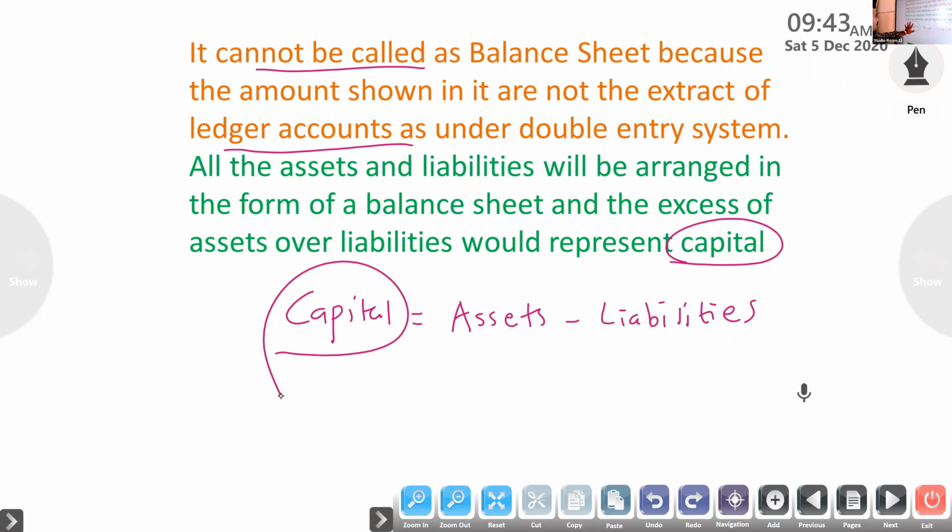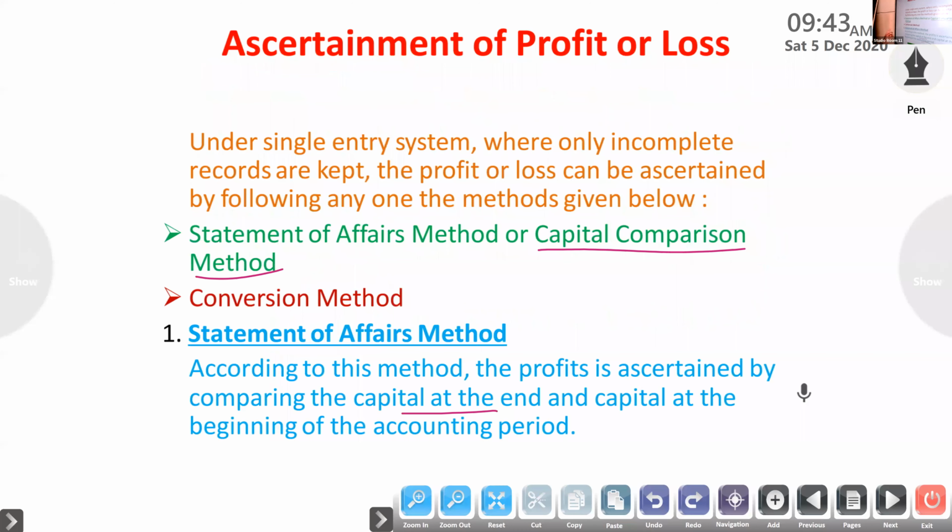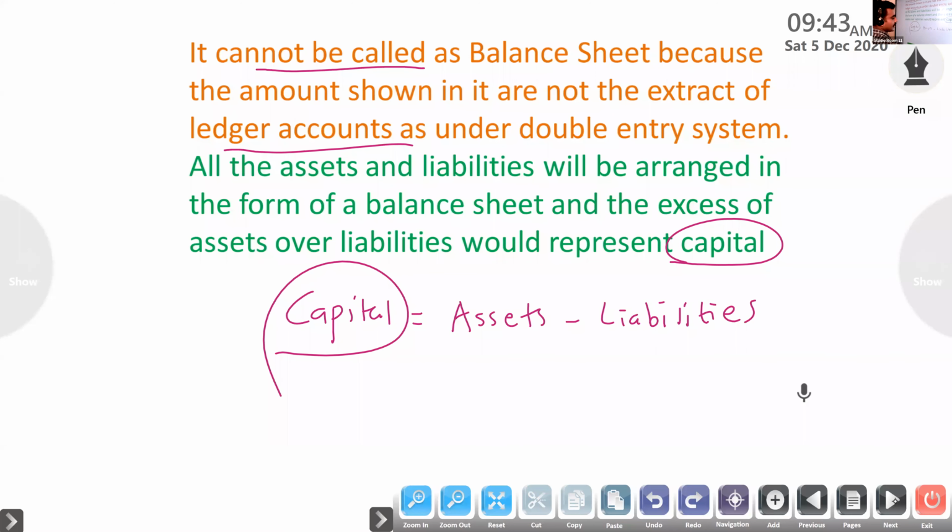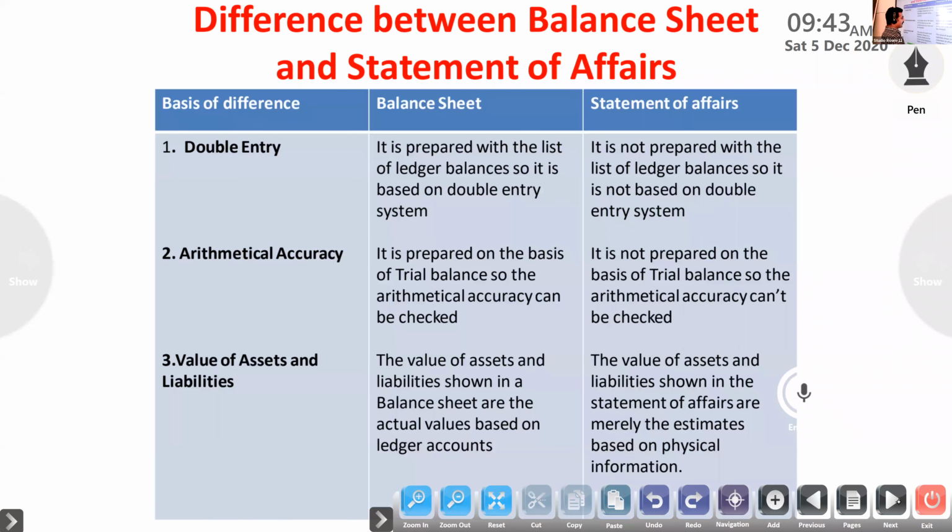Clear? So how to find capital? I will tell that by preparing a statement of affairs. Under the statement of affairs, how do we find the profit? By comparing the closing capital and the opening capital. If closing capital is more than the opening capital, it represents profit. If opening capital is more than the closing capital, it represents loss. So we have to find the closing capital and opening capital by preparing a statement of affairs.